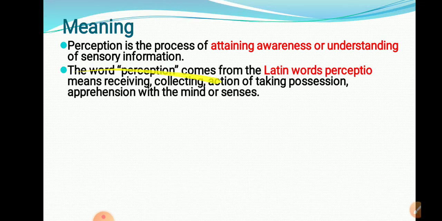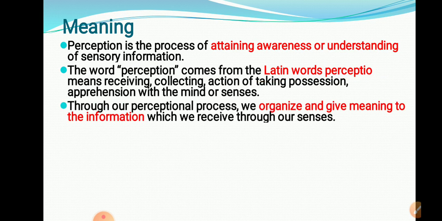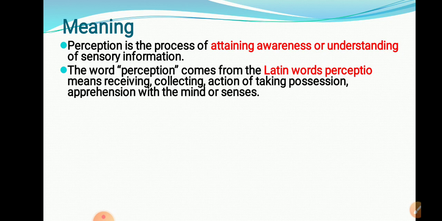The word perception comes from the Latin word perceptio. So in fill in the blanks it will be asked: the Latin word, dash, that is perceptio.